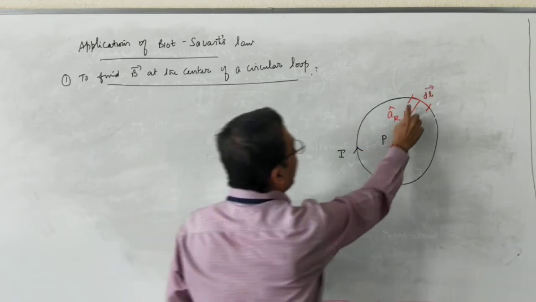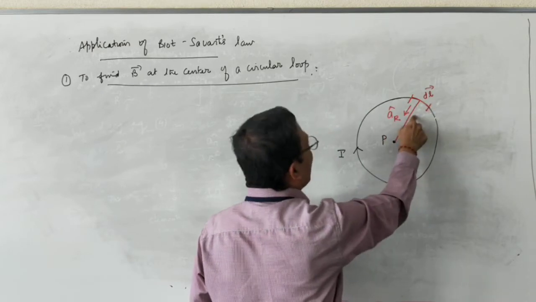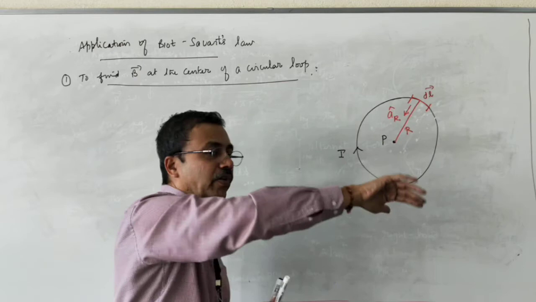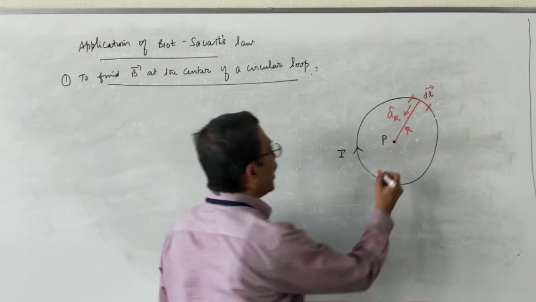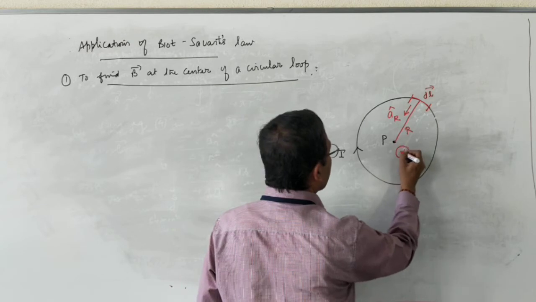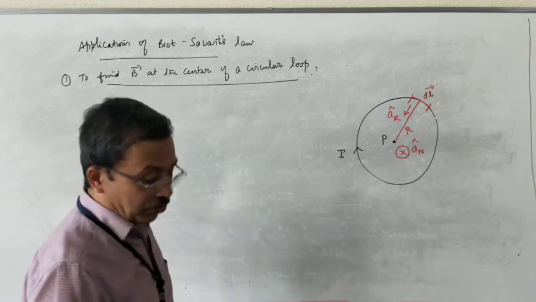Or from vector dl to vector a_R cap, you are moving in which direction? Clockwise direction. Close the fingers of your right hand in the clockwise direction, then a_N cap will be into the board. This is the direction of a_N cap. So now I am going to say,